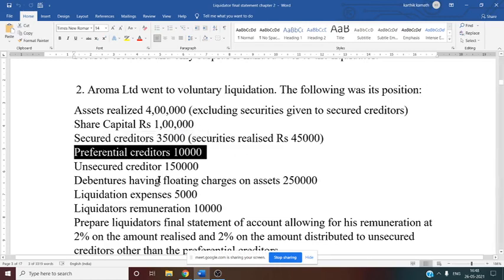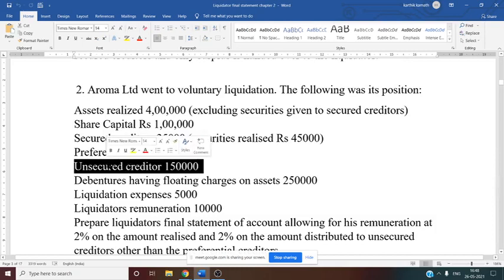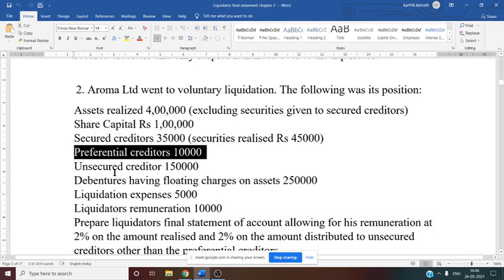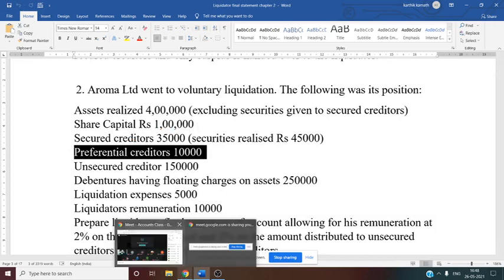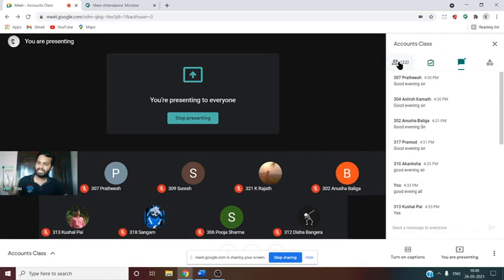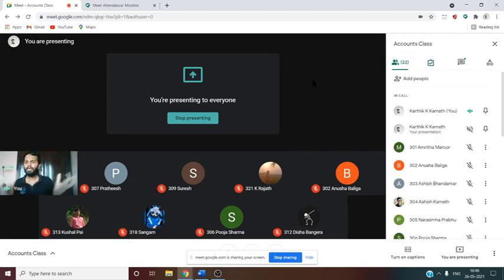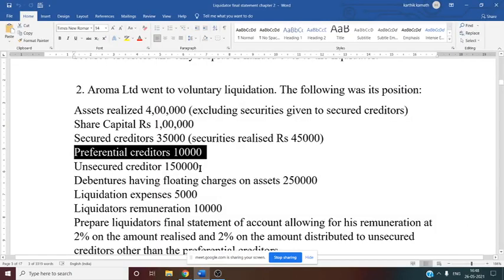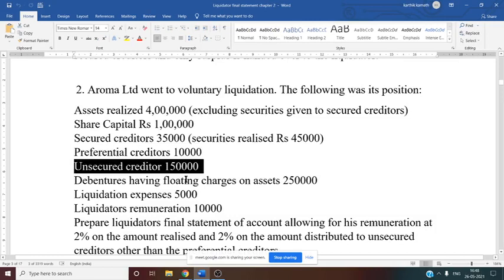Then preferential creditor is given 10,000 rupees. Unsecured creditor is given 1,50,000 rupees. So here the preferential creditor needs to be paid first before making any payment to the unsecured creditor. Why is the unsecured creditor going to get the payment at the end? Because he does not have any collateral against the amount which he has given to the company. That means for his amount he does not have any kind of protection. In case the company doesn't pay the amount, he can't do anything. He can just wait. That's it. So that is what an unsecured creditor is. So now the unsecured creditor is 1,50,000. That is mentioned in the problem.